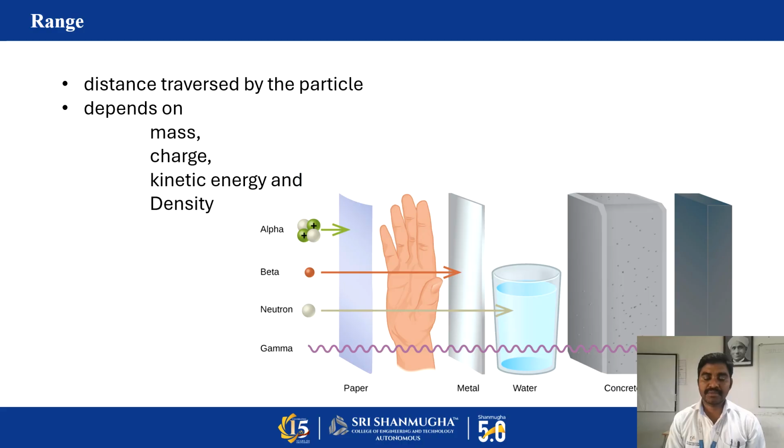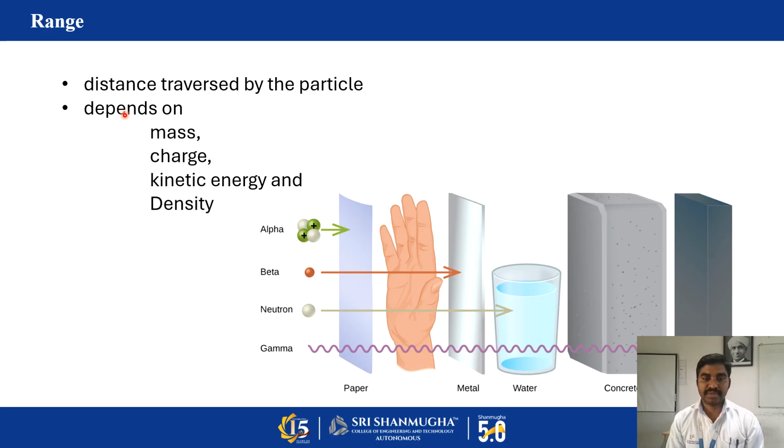That is another parameter, because radioactive waves and particles have different capabilities to interact with matter. How much distance a particle can cross or penetrate through the medium or matter, that parameter is called the range.